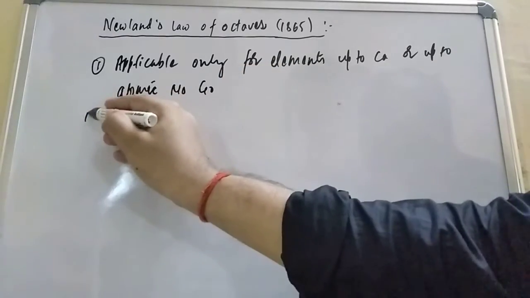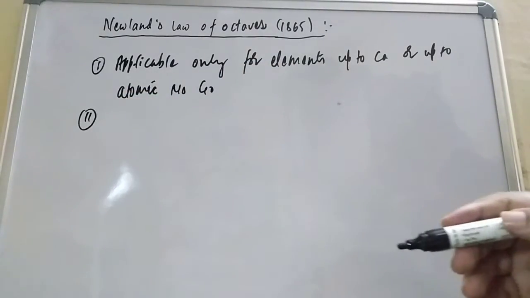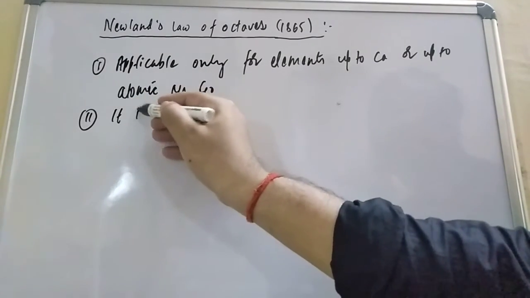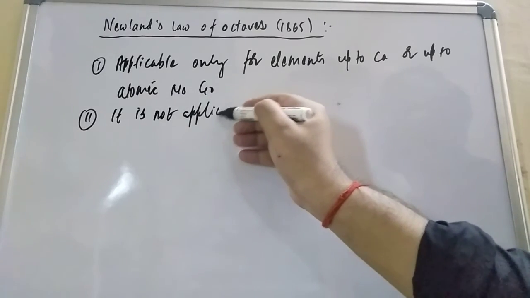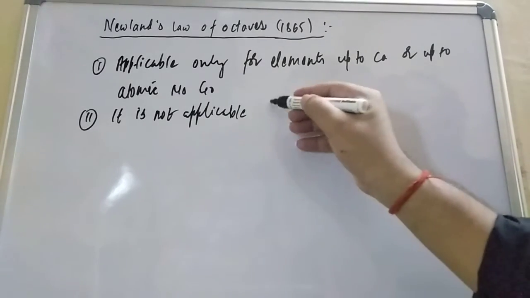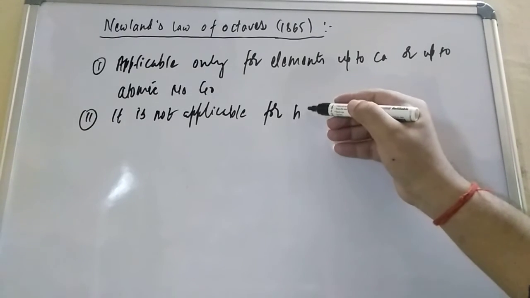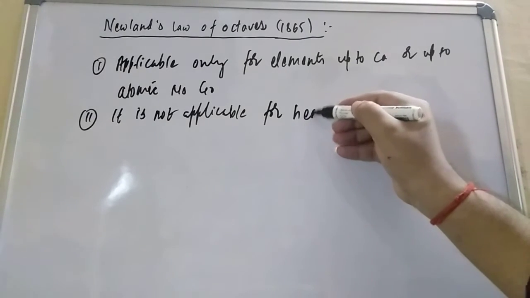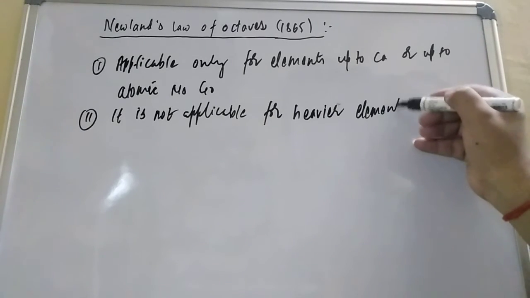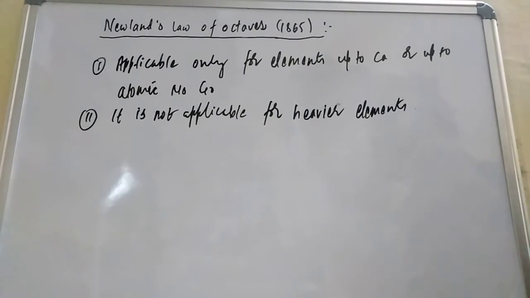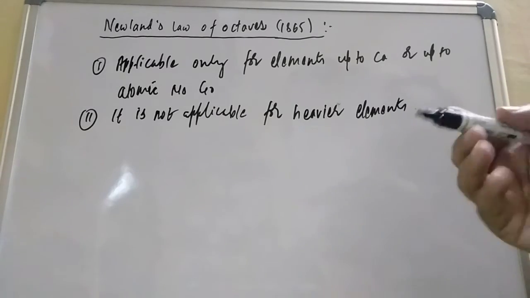This is the first limitation. The second one is that it is not applicable for heavier elements. Those having atomic numbers like 70, 80, 90 are not covered.